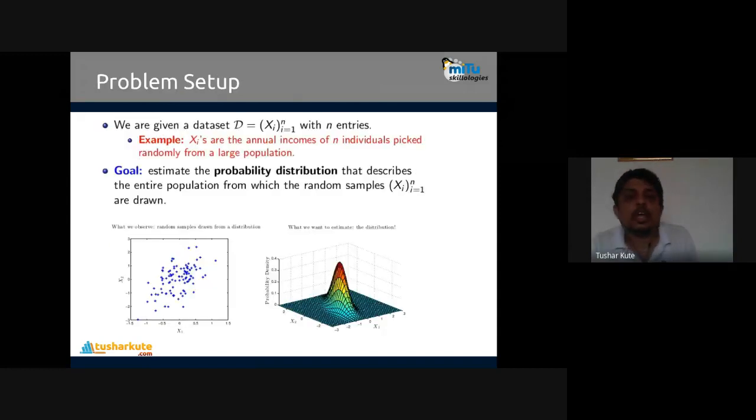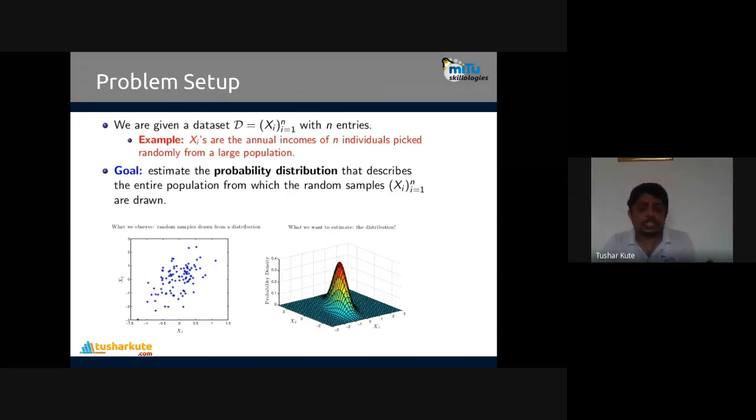That's right. Okay. Let's see a small example. Here we are given a data set D of xi with n number of entries, i equal to 1 to n. For example, xi is the annual income of n individuals picked randomly from a large population. There are some thousands of entries, and after the hundreds are taken, n is equal to 100 there, and x are the incomes of those individuals taken out of it.